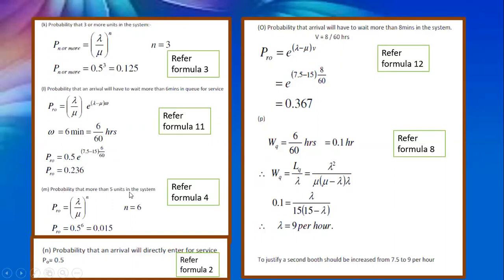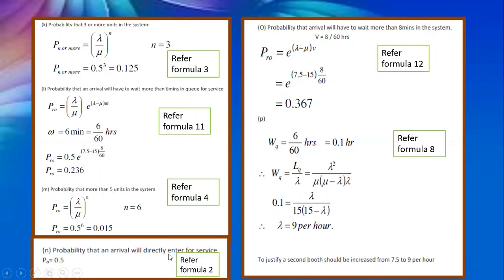Probability that more than 5 units are in the system. So here also, 5 units in the system. So it is lambda by mu to the power of n. So n will be equal to, for more than 5 units in the system, 5 units plus 1 who is getting the service. So totally n will be equal to 6. So 0.5 to the power of 6, which is 0.015. Here you have to be very careful: probability that more than 5 units in the system, so one who is getting service plus 5 units, 5 plus 1 will become 6.